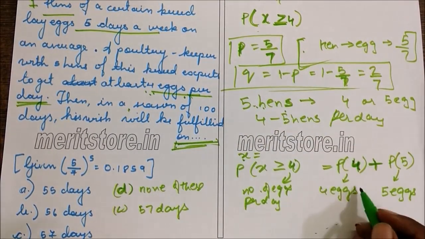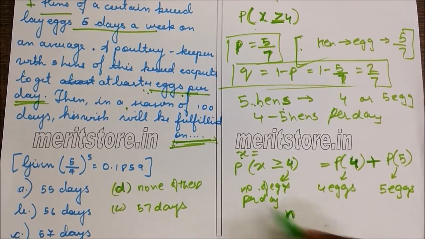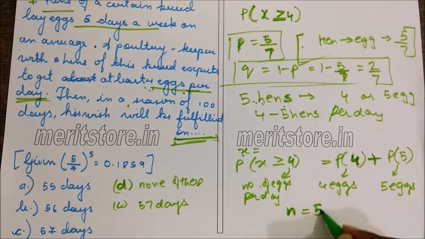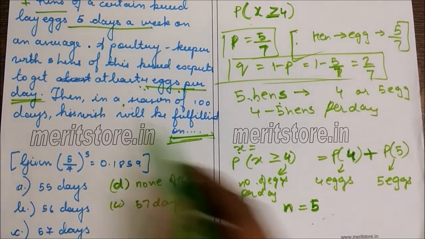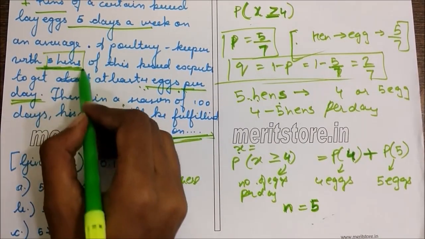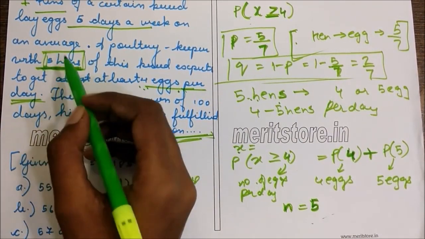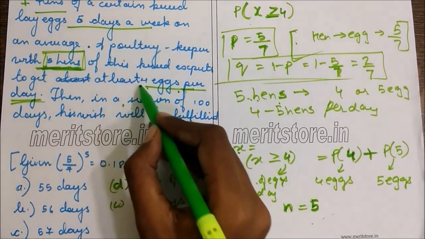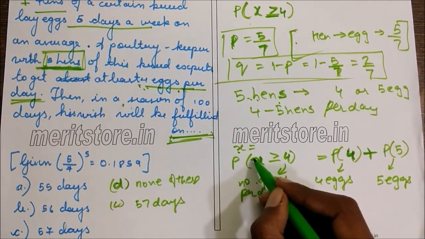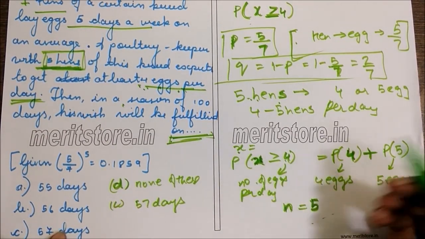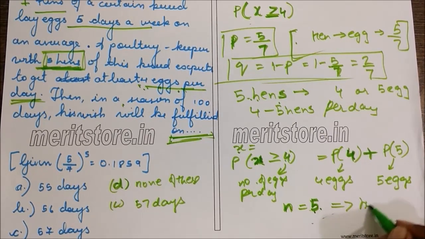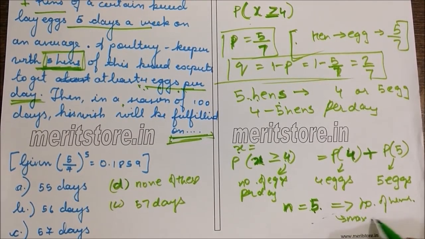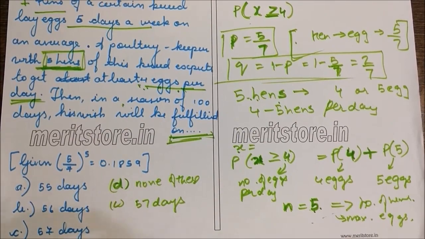So in this case, the number of trials, that is the number of hens, is 5, since at most he can get 5 eggs per day. He has 5 hens, so the most he can get is 5 eggs per day. But he wants at least 4. So what we'll be finding is the probability that X is 4 or greater than 4, and it has a maximum value of 5, which is the number of hens. That is the maximum number of eggs which he can get.